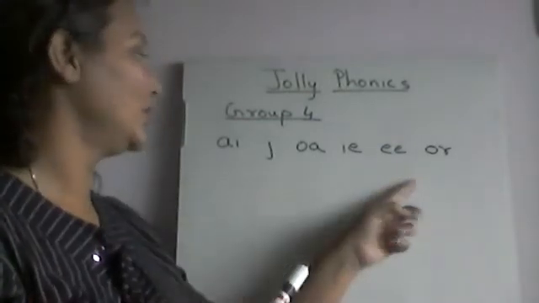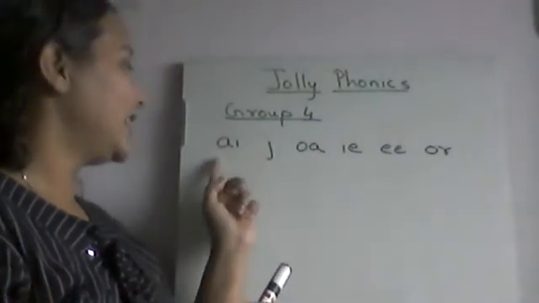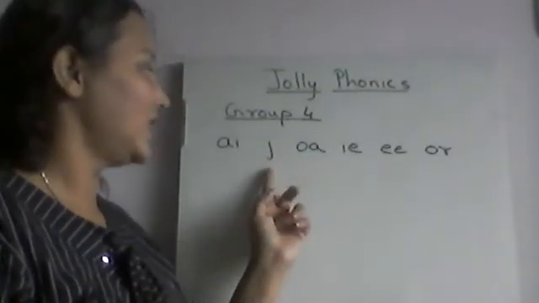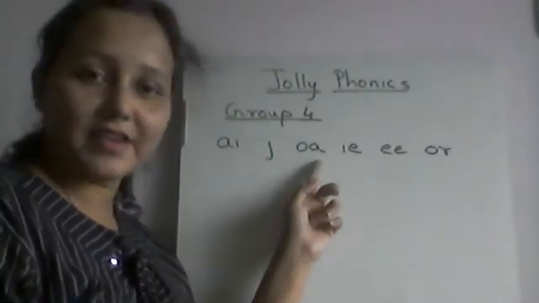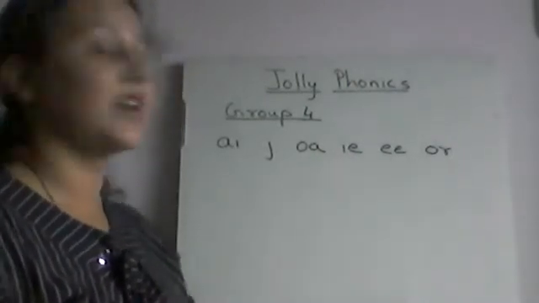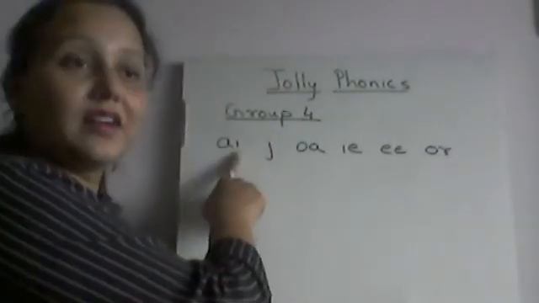In group 4, you can see AI. Two letters are there. Here only one letter is there. Here again two letters are there. But you can also notice one thing. In this AI both are vowels.